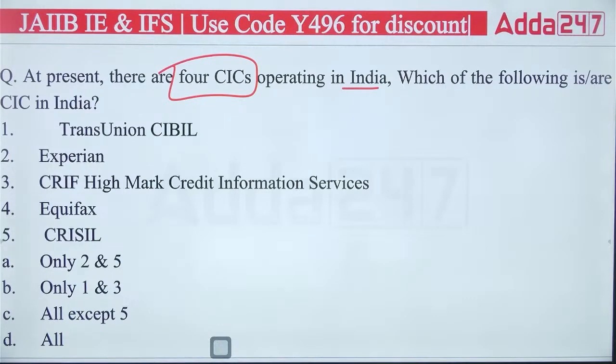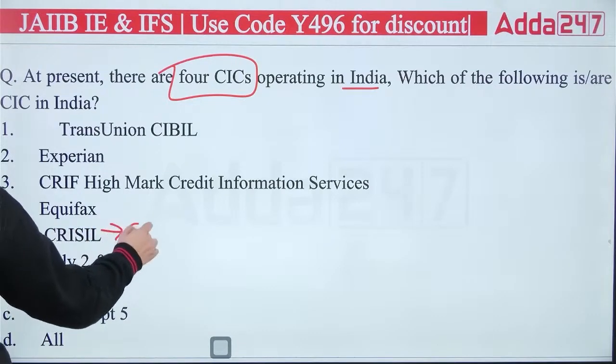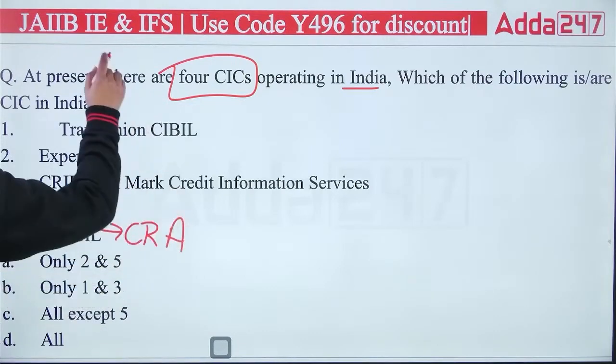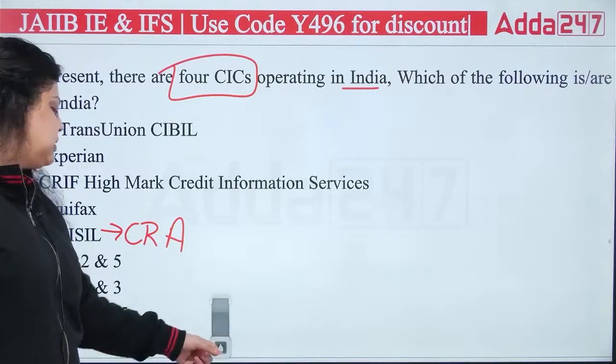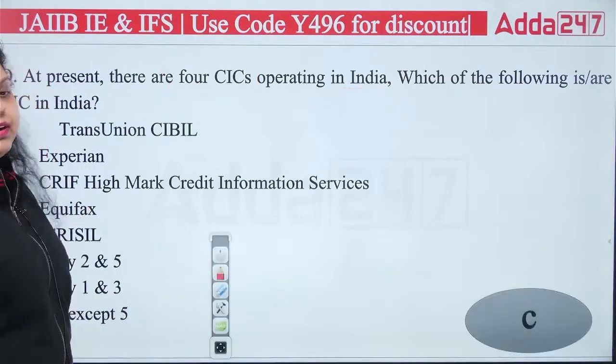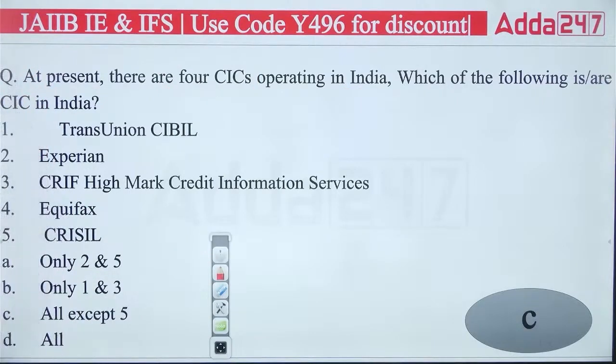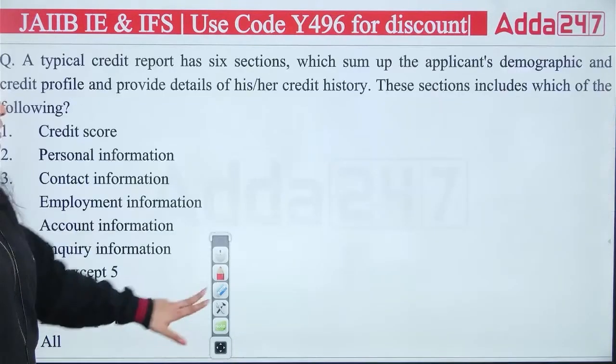And the right answer here is that CRISIL is a credit rating agency. So all are CICs except 5. So the right answer will be C. All are part except C. Because CRISIL is a credit rating agency, it's not a credit information company. So the right answer will be C, all except 5.